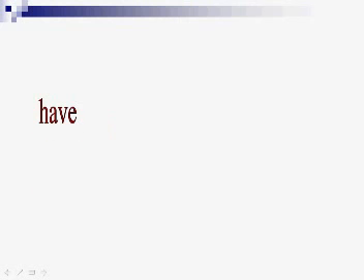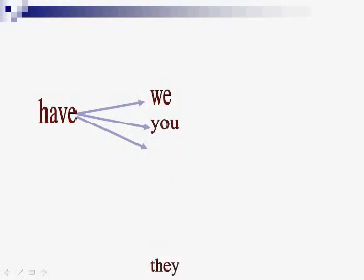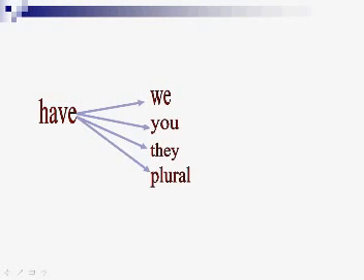And as for have, it usually comes with we, you, they, and plural. Okay?